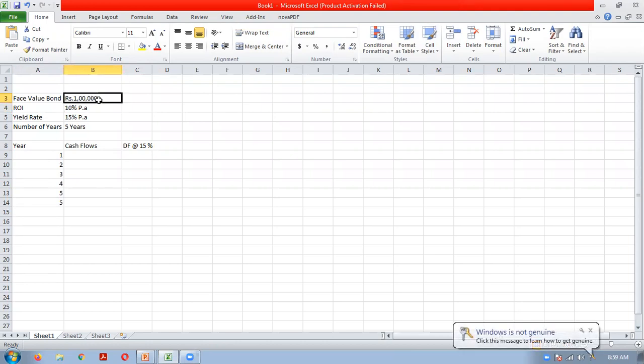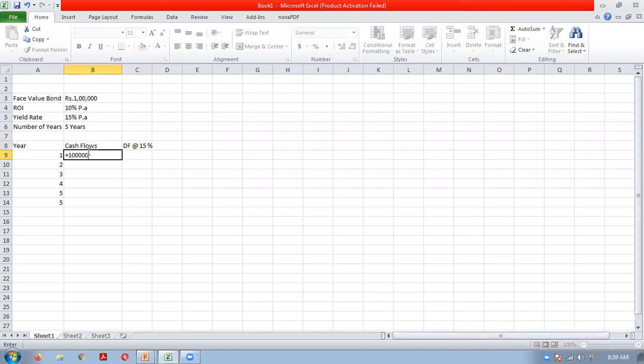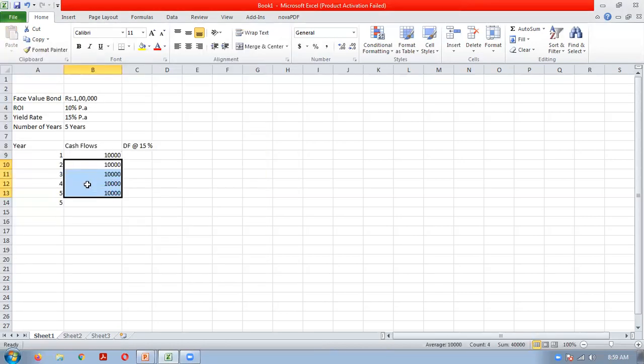Face value we have assumed to be 1 lakh rupees, so your interest every year will be the same, 1 lakh into 10 percent. Interest you have to calculate on the coupon rate, so interest will be the same for all the years. And your repayment will be of the principal amount which you have invested.